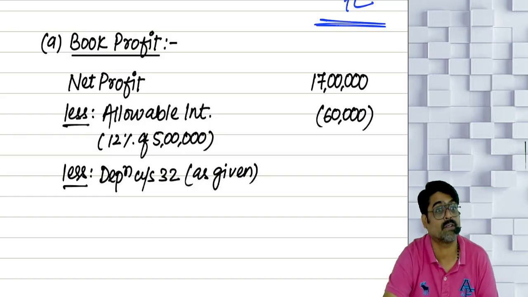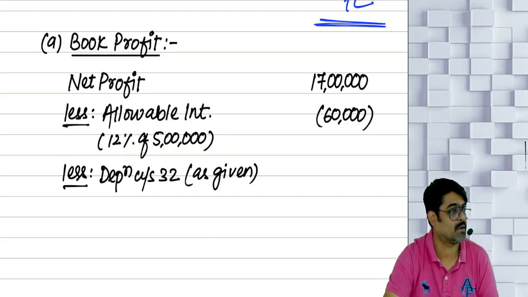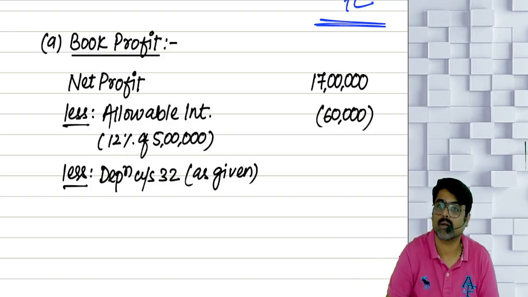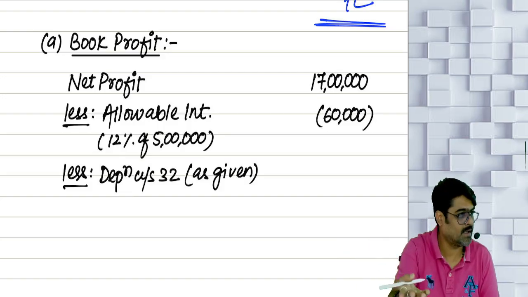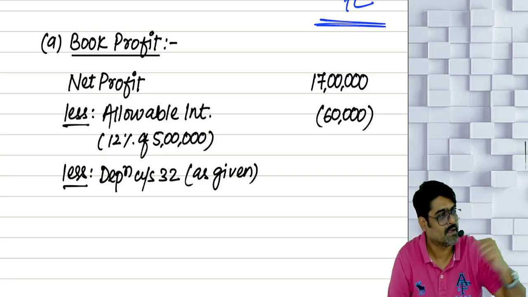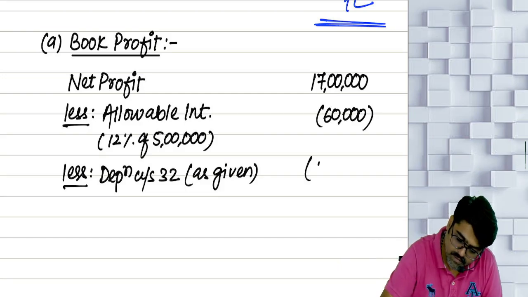First calculate depreciation, so I'll check whether you know depreciation or not. Then that calculated depreciation will be allowed here. But you are very lucky that the examiner does not ask all these things. He has directly given the depreciation. So just reduce that. How much is that? 1 lakh.